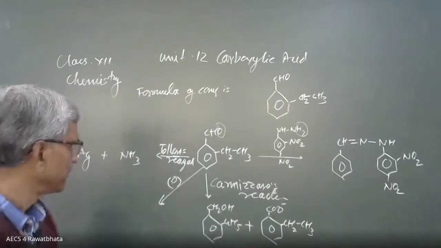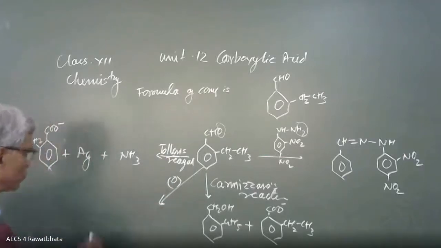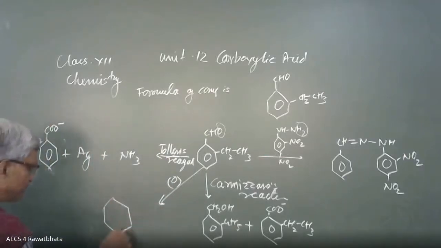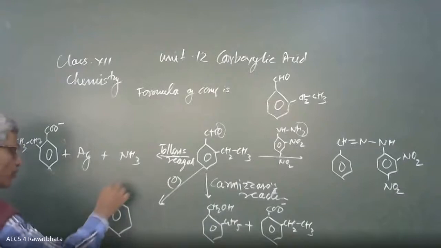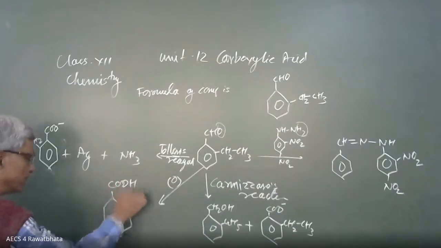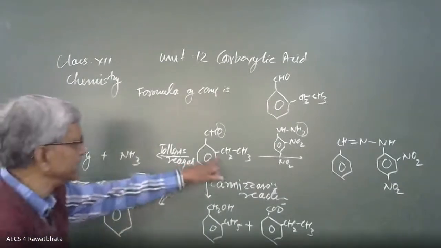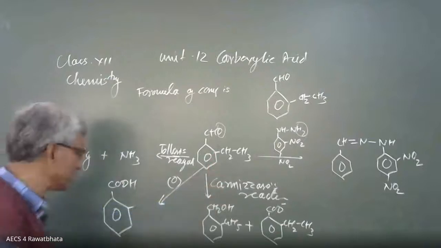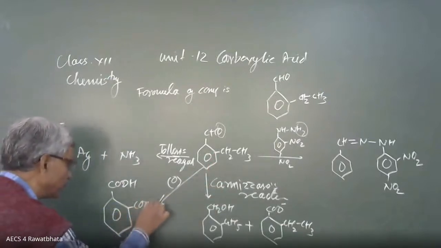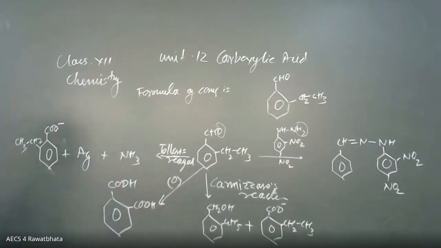So under vigorous condition, it is going to oxidize to give this compound. This CHO is going to change into COOH, and whatever carbon is present in the chain, that doesn't matter. Only one carbon is left, in the form of COOH. So it is 1,2-benzene dicarboxylic acid, because COOH is not in the chain, that's why it is dicarboxylic acid. Do you know its common name?